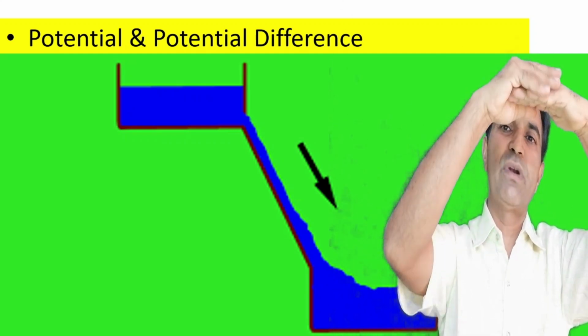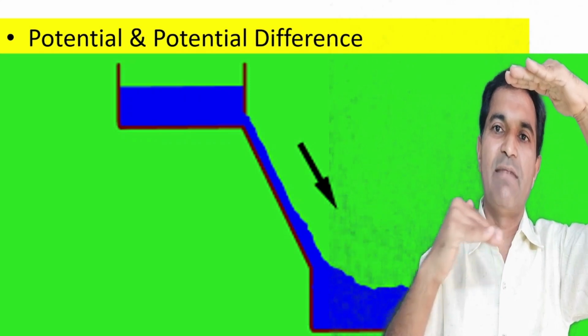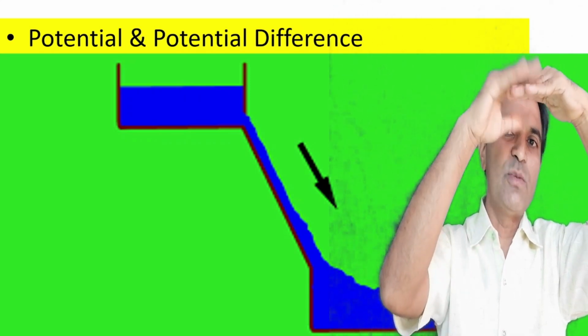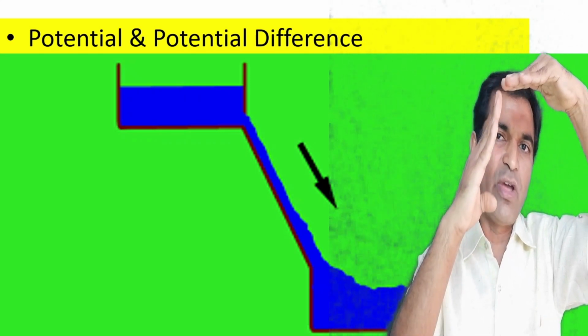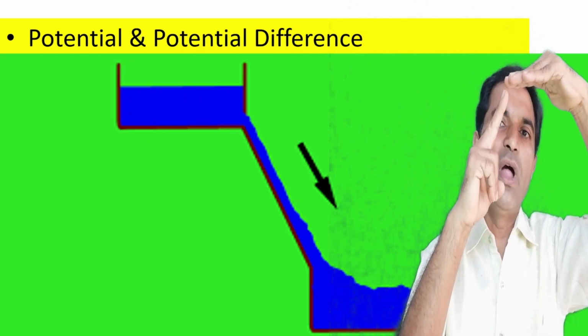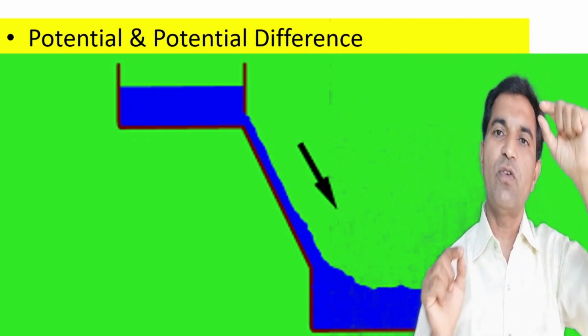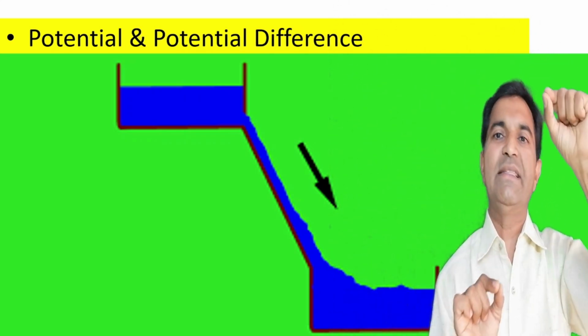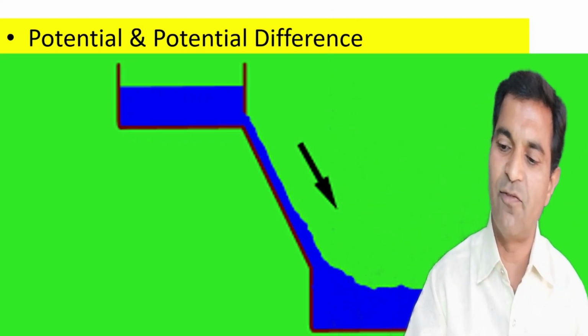We may say that the potential energy of the water at this level is higher and the potential energy of the water at this level is lower. So the potential energy of the water in the tank converts into kinetic energy and the water starts flowing from the higher tank to the lower. So we may say there is a difference of potential. This is nothing but the potential difference.